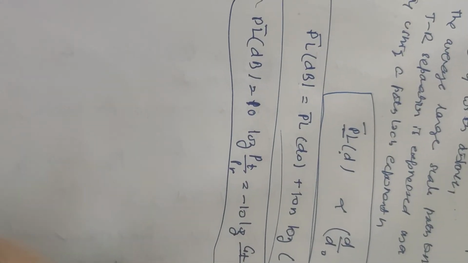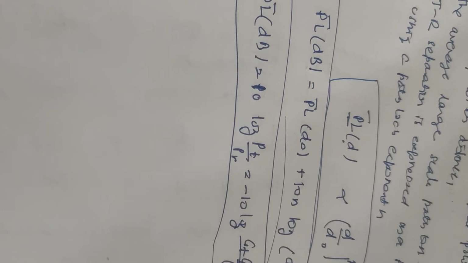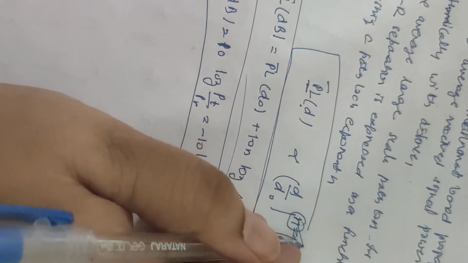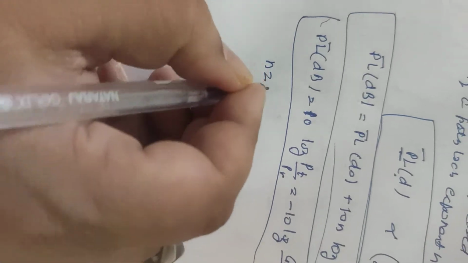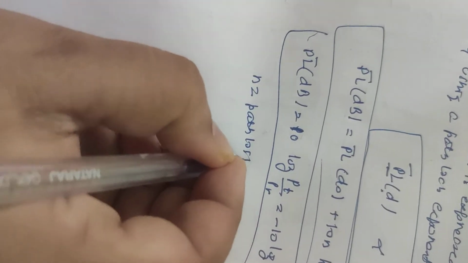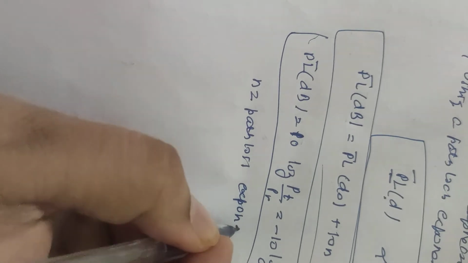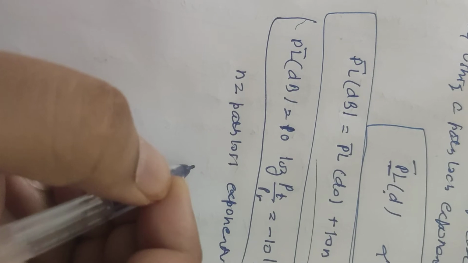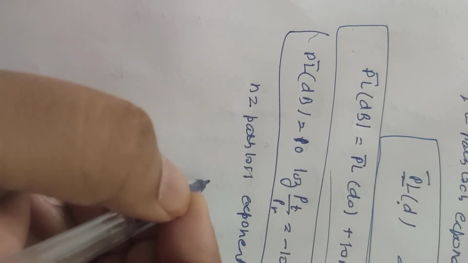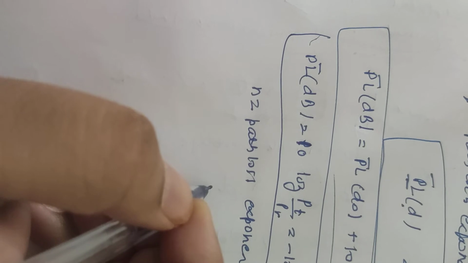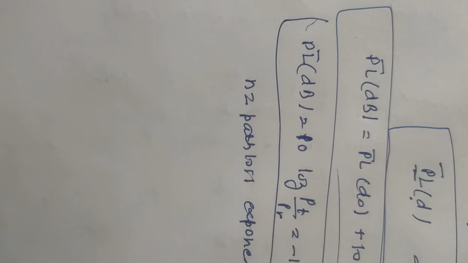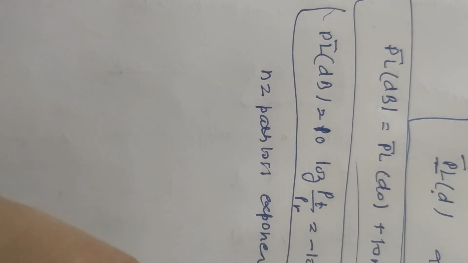This is equation number 3. Here n is the path loss exponent value, which indicates the rate at which the path loss increases with distance. d naught is the closest reference distance.